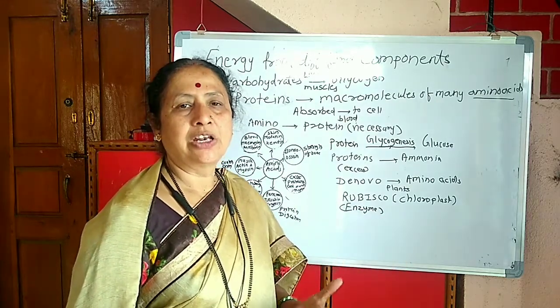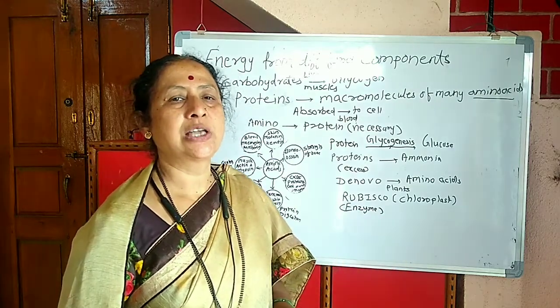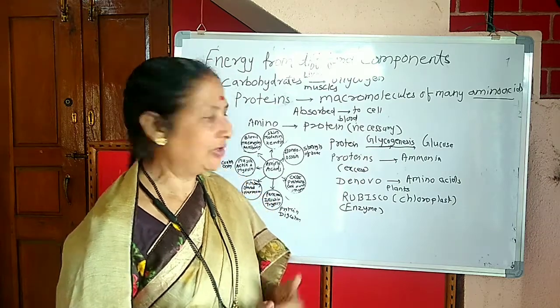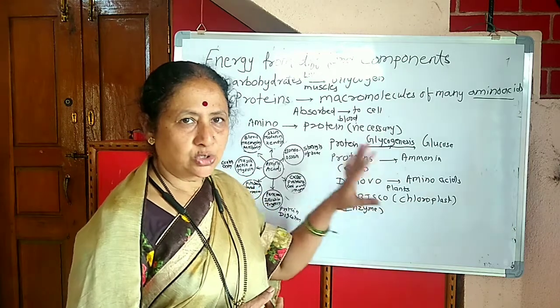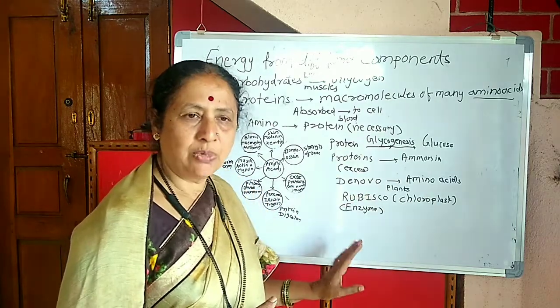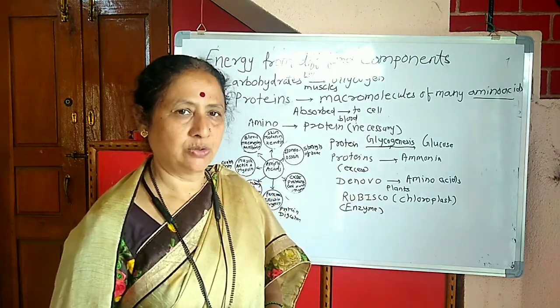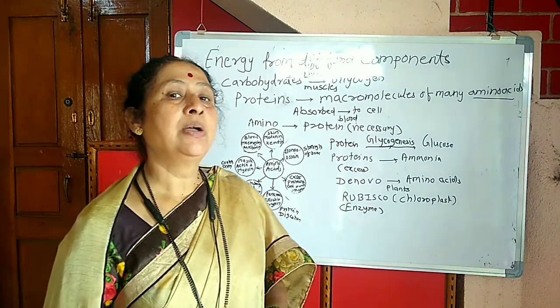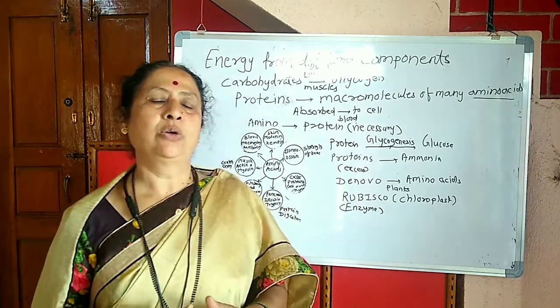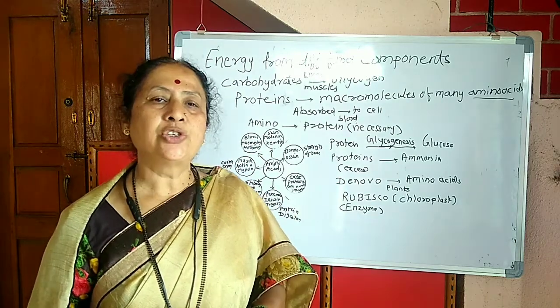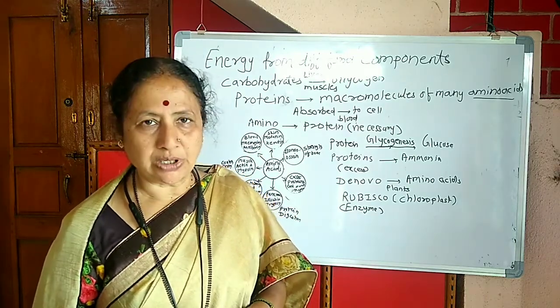So when required, these proteins are produced by the plants with the help of these enzymes. So plants and animals both require proteins. Proteins are said to be the body builders, and we get 4 kilocalories of energy from 1 gram of protein.